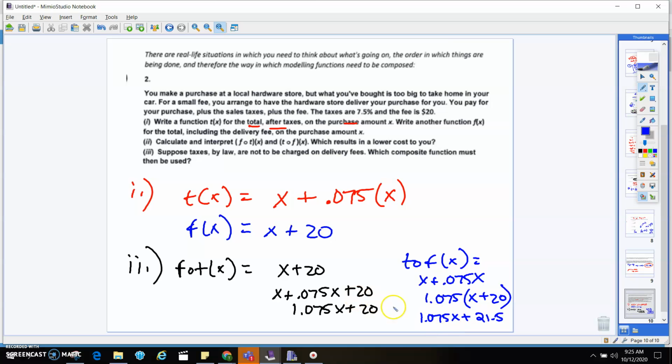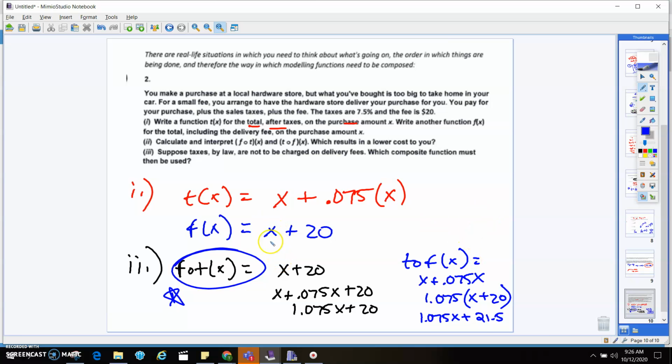Well, which one's going to be cheaper? That f of t, right? And what would that actually mean? That would mean to take your total purchase costs, which includes that sales tax. Like, you don't go to the store and just say, hey, I'm going to buy this stick of gum and I'm not going to pay the sales tax, right? You don't have that option. You actually have to pay that percentage, right? And that's kind of true to what would happen.